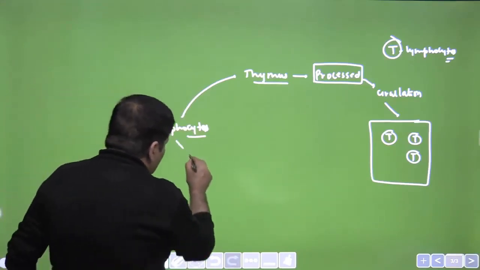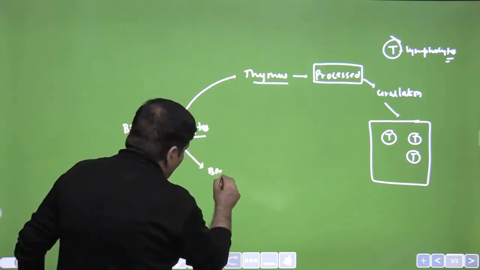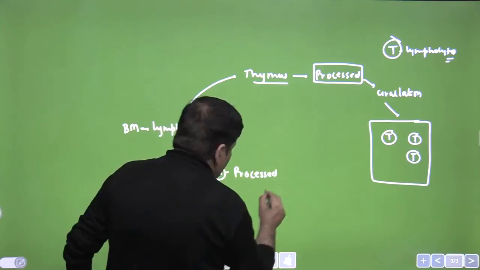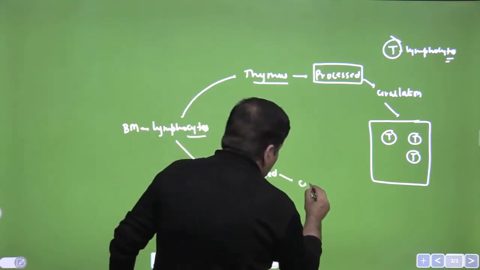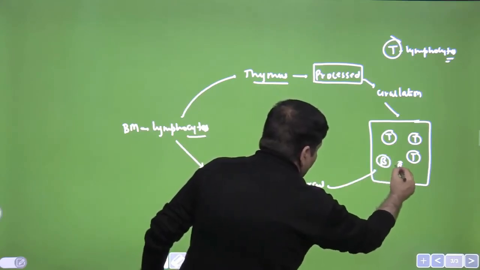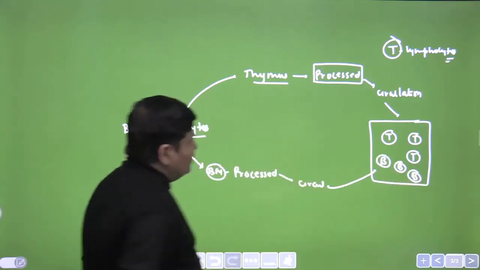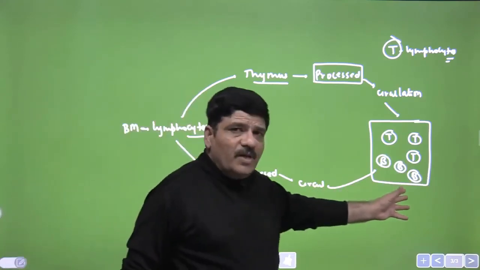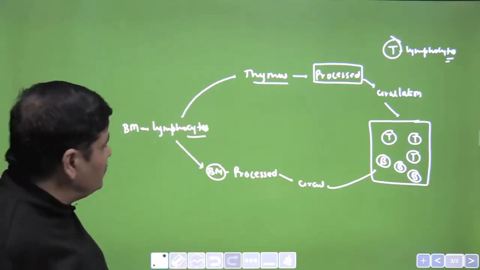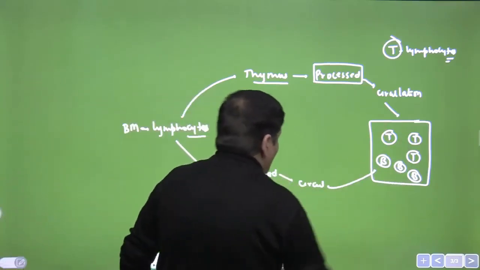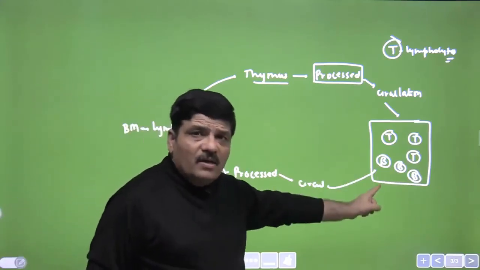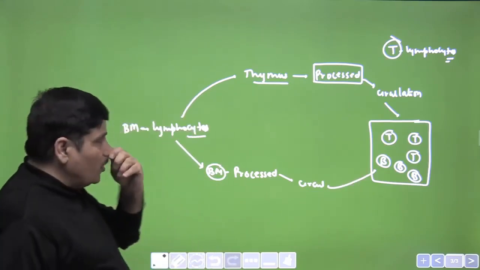Now some of the lymphocytes in human beings remain in the bone marrow and get processed in the bone marrow itself. Again, the processed cells come to circulation and go and rest in the secondary lymphoid organs. Say for example, it may be spleen, it may be lymph nodes, the tonsils, etc. They all are secondary lymphoid organs, the mucosa associated lymphoid tissue, and there they are resting. From here they will respond to the pathogen. I will come to this point in a minute.